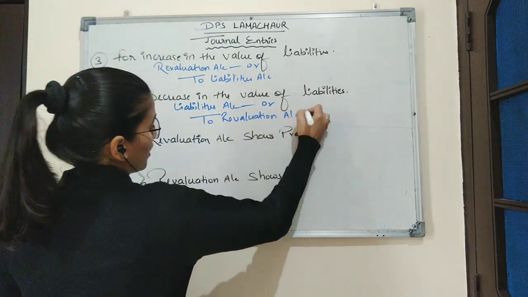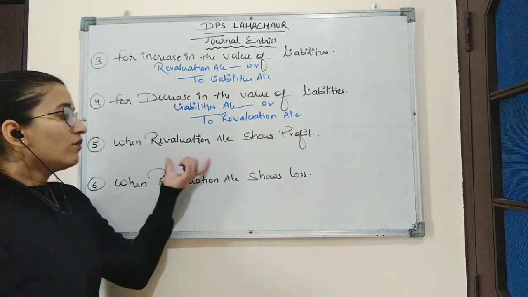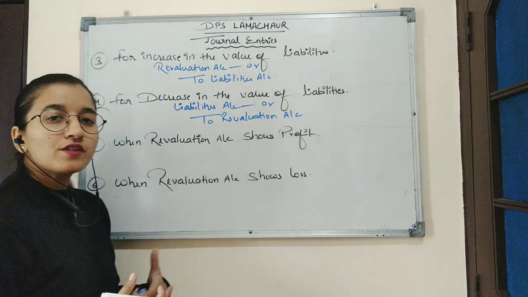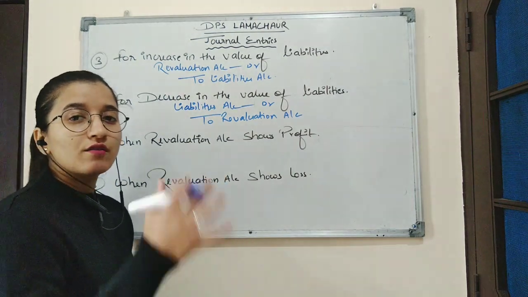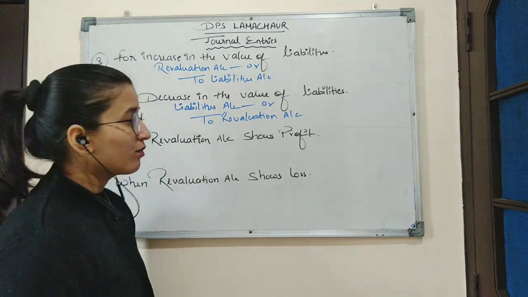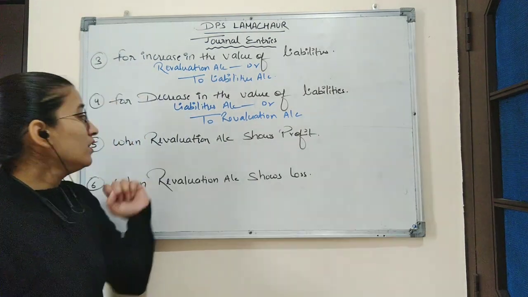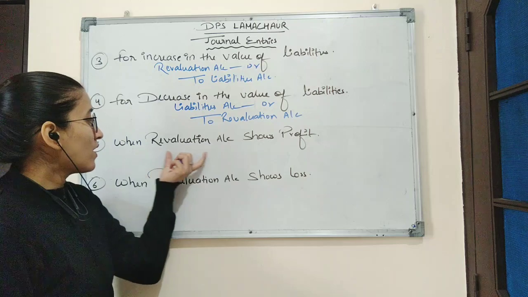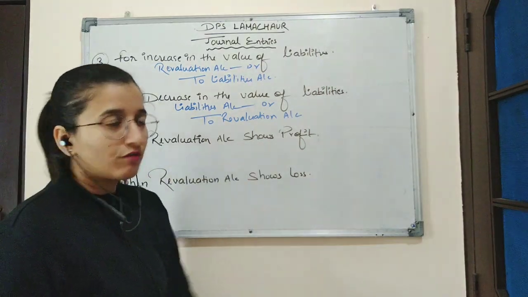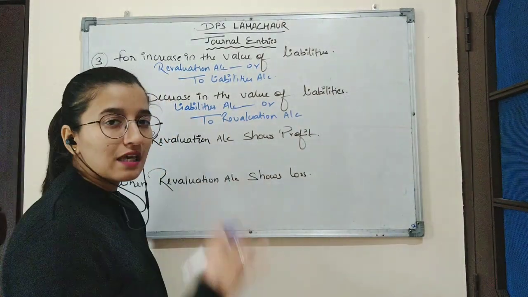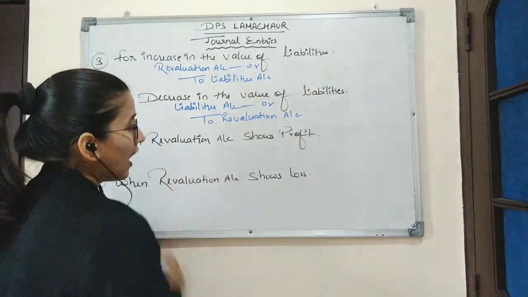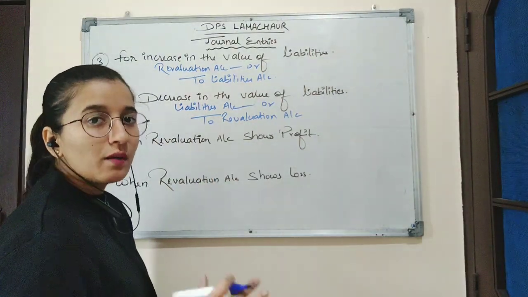So as we have discussed, the profits of the revaluation account are divided among the old partners in their old profit sharing ratio. So here the entry will be when revaluation account shows profit. That means when the firm is gaining profit, then how it will be divided among the old partners.